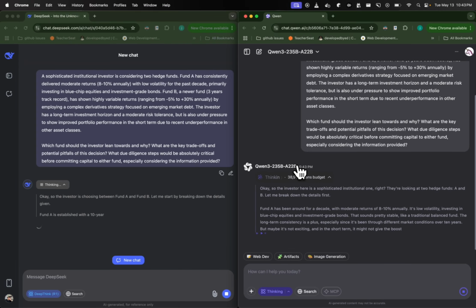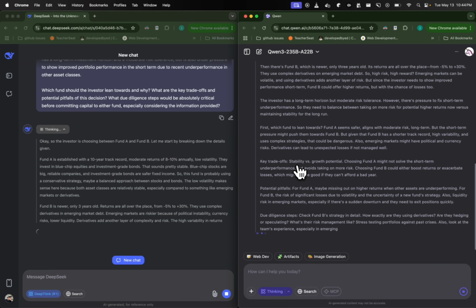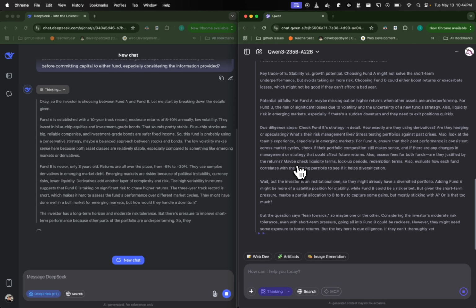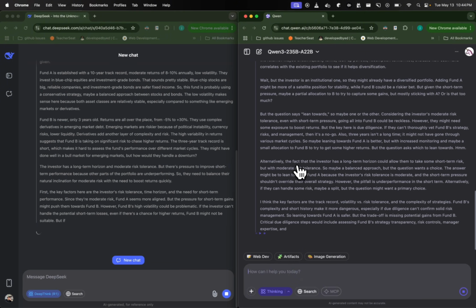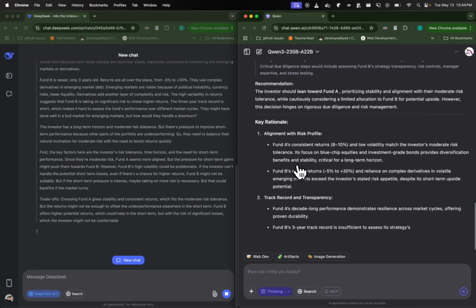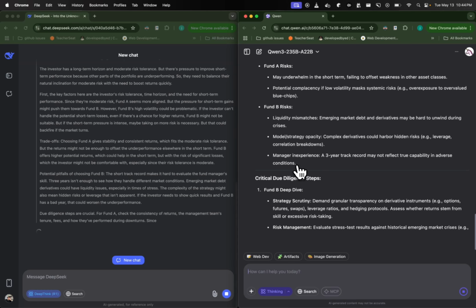We are technically not measuring the time here, and there is a delay between me clicking on both of these windows, but we can already see that Qwen 3 is actually much faster, which is interesting. I wouldn't necessarily say that Qwen 3 as a model is faster, because this might be because of the infrastructure, the servers that these models are hosted on.